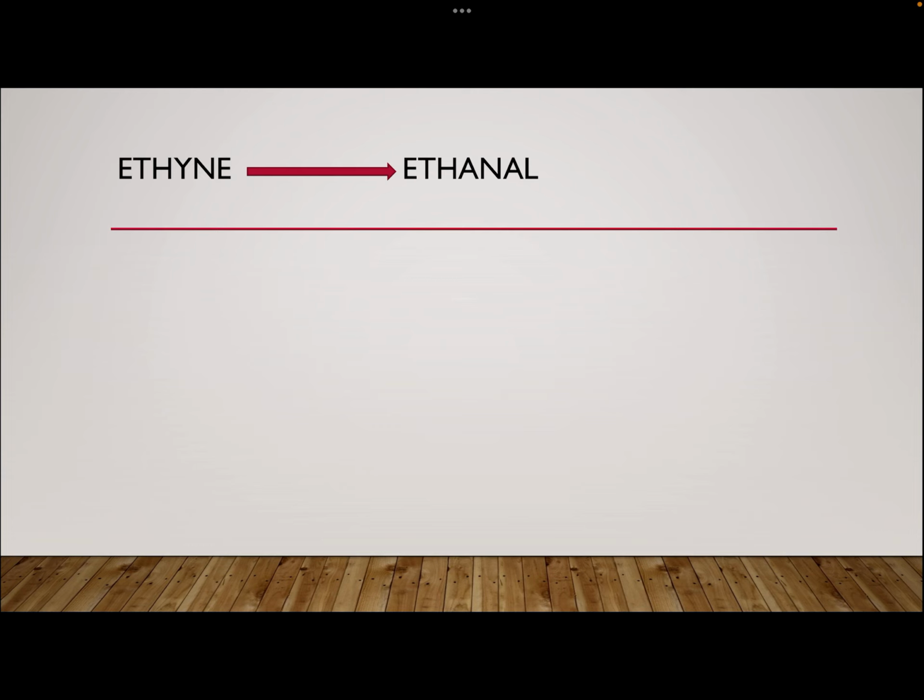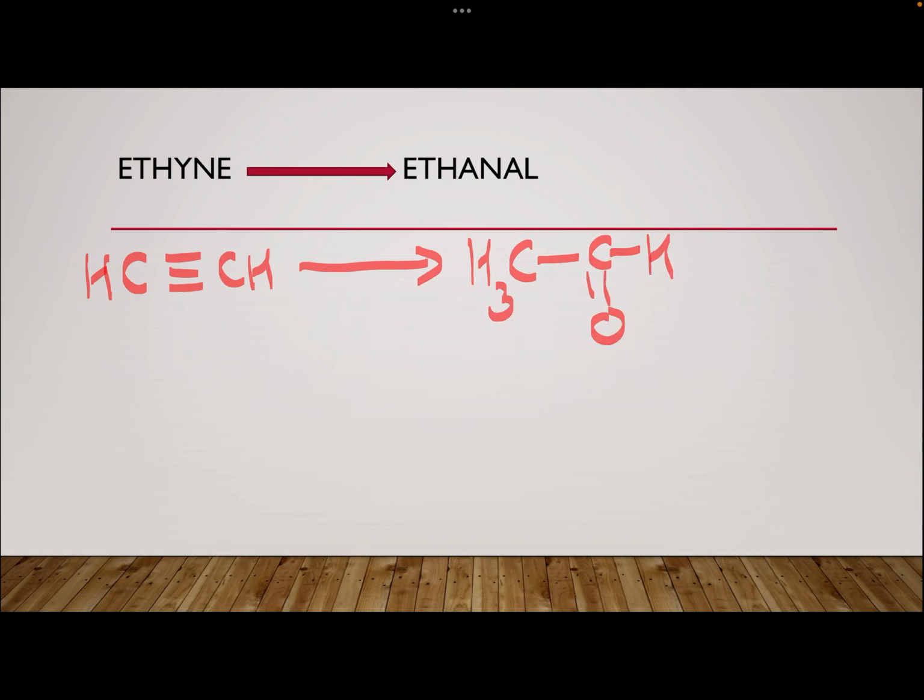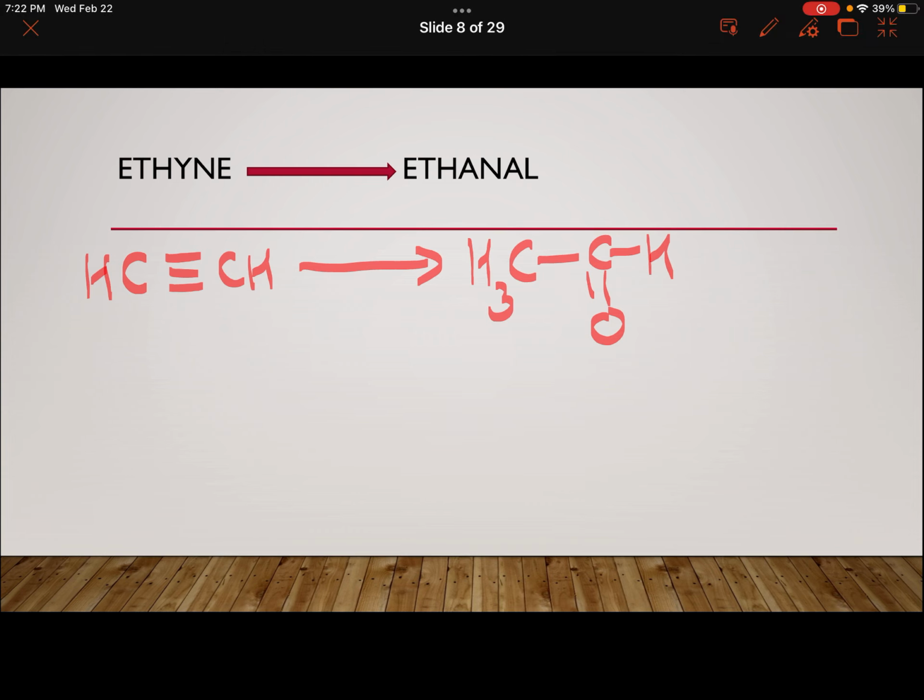Now, ethyne, that is an alkyne with 2 carbons, to ethanal, CH3CHO. Ethyne to ethanal.